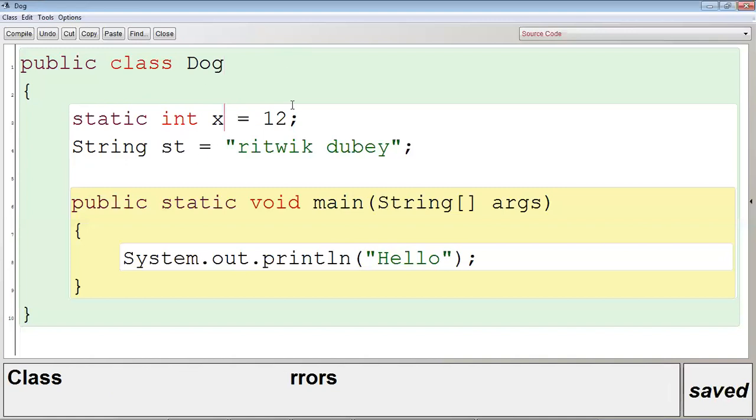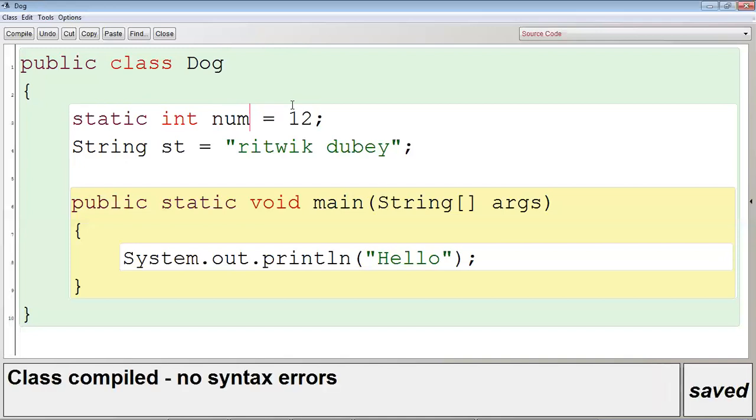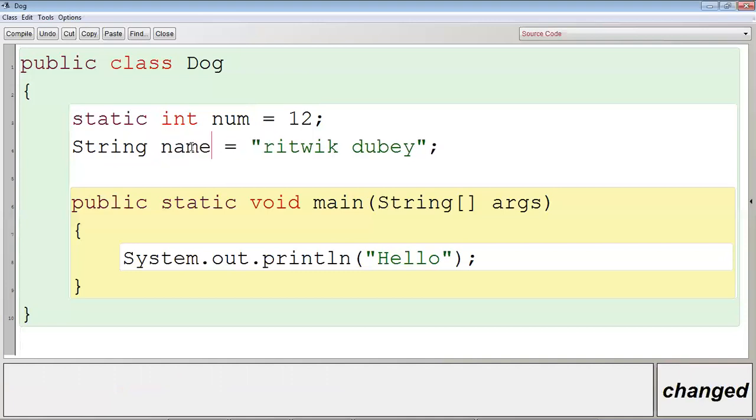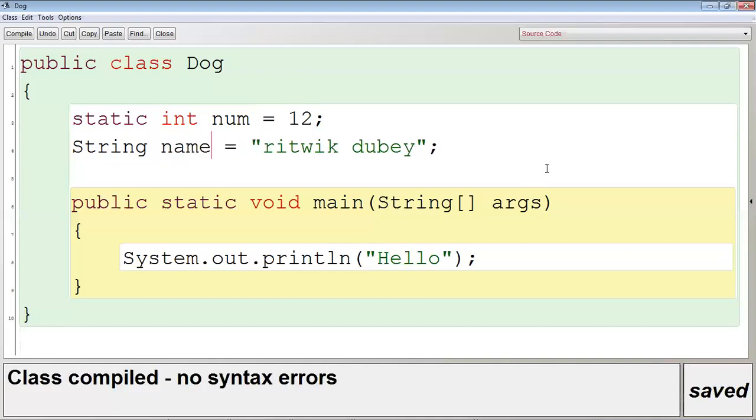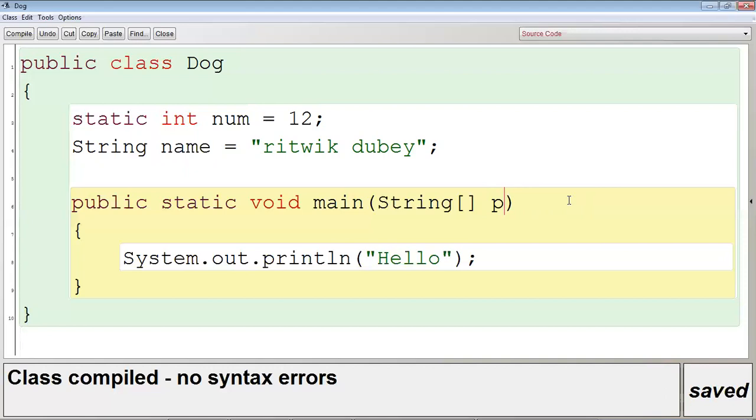In place of x, I can write num. I will get no syntax error. In place of st, I can write name. Control K, no syntax error. In place of args, I can write xyz, anything. Suppose let me write p. Control K, no syntax error. So identifiers are those tokens which are named by the programmer. Means the programmer has the complete liberty to name those tokens. And those tokens are identifiers.